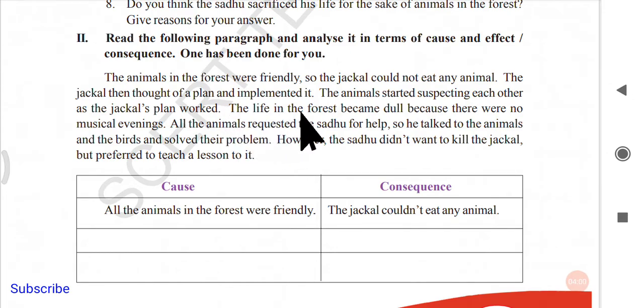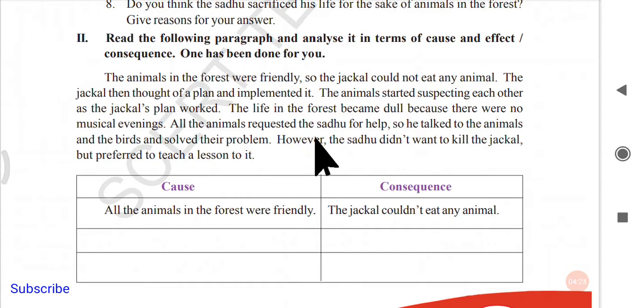Next, the life in the forest became dull because there were no musical evenings. So the life has become dull, you can write that here, and the reason is there are no musical evenings. Next, all the animals requested the sadhu for help, so he talked to the animals and the birds and solved their problems.